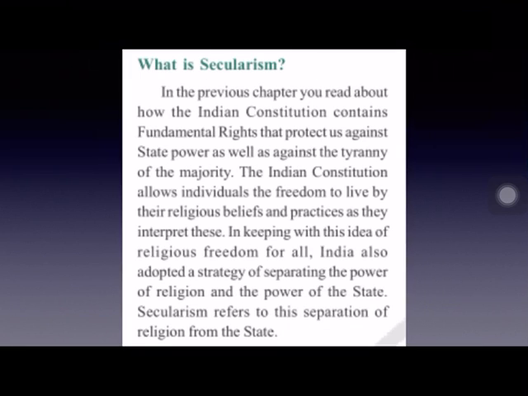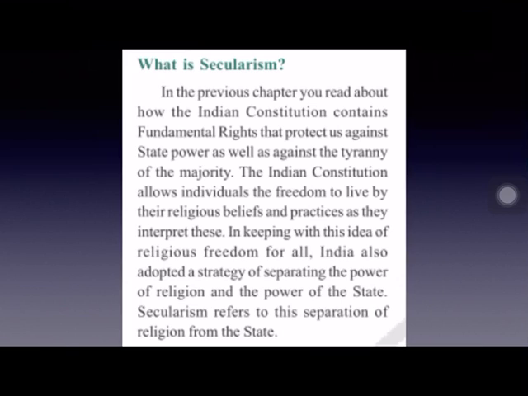This is the main idea of secularism. Now let us see what secularism is. As you know already, the Indian Constitution provides fundamental rights to all the citizens, and the right to religious freedom is one of the fundamental rights. Right to religious freedom means we can follow any religious faith or belief of our own choice. In whichever religious faith or belief we believe, we can follow that religion. That means people have the freedom to follow any religious faith of their choice.